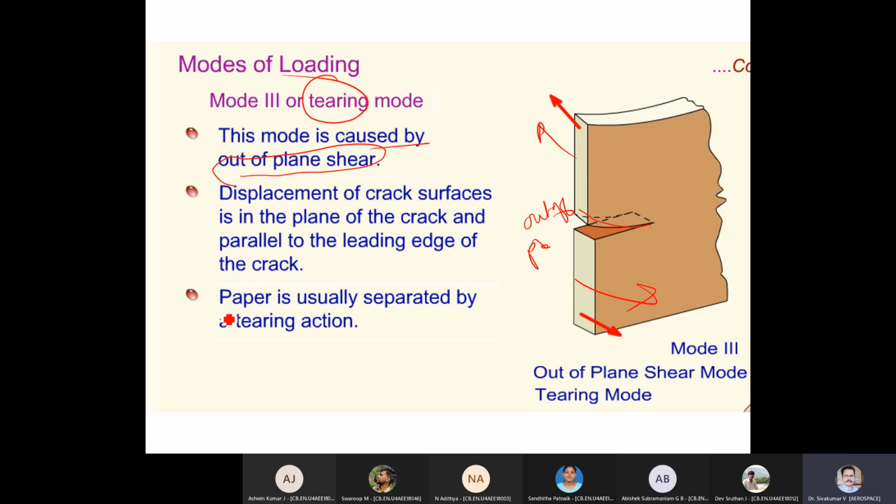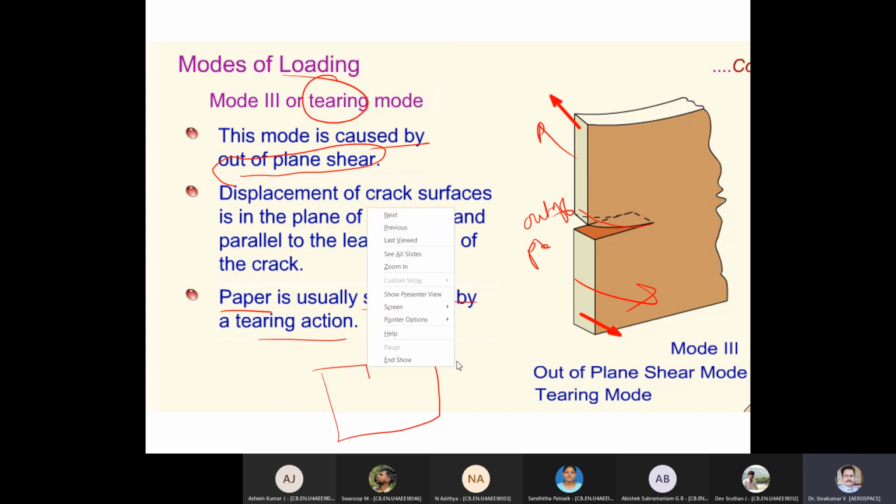A paper is usually separated by a tearing action, isn't it? You took the newspaper. You can make one crack or whatever it is. What you did yesterday: one force you gave like this, one force you gave like this. Then only the paper broke like this. It's called what? Mode 3.